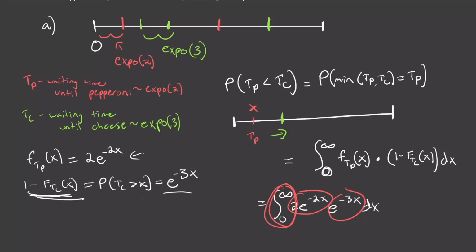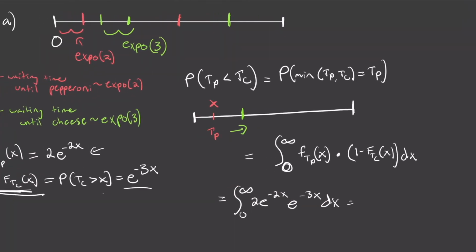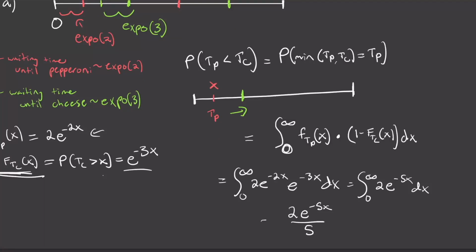So now we can just integrate this. We can combine terms in here. So let's do so over here. This is going to be equal to the integral from 0 to infinity of 2 times e to the power of negative 2x plus negative 3x, so negative 5x dx. This integral, when evaluated, is just going to be 2 times e to the power of negative 5x divided by 5. Then whoops, don't forget about the negative sign like I did, because we're differentiating this term, which has a negative 5 out front, so we have to pull that down, and we're going to evaluate this whole thing from infinity to 0.